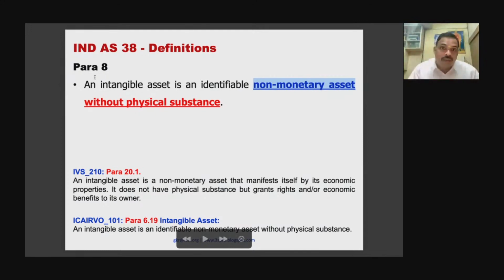Identifiable means it is separable. Please understand the word identifiable. Certain intangible assets are not separable from the business. As I told you, in Mitra Samaj I was having a discussion with the owner: is it possible to use the Mitra Samaj brand alone? Can I use Mitra Samaj in Chennai and do the business? No, it is not possible.